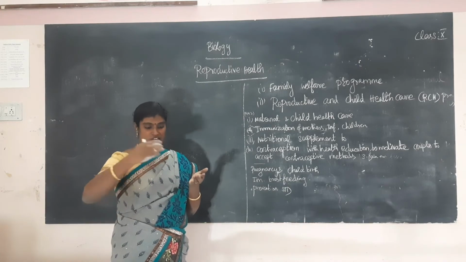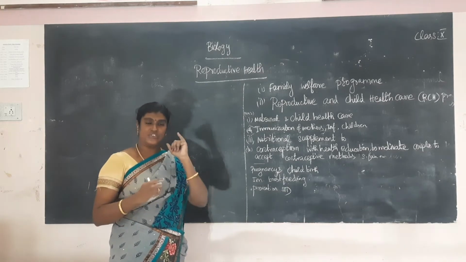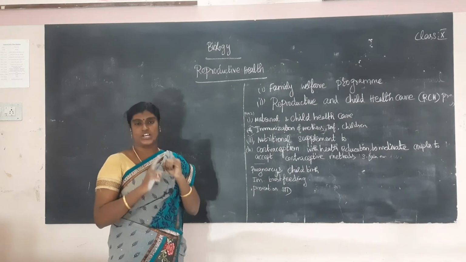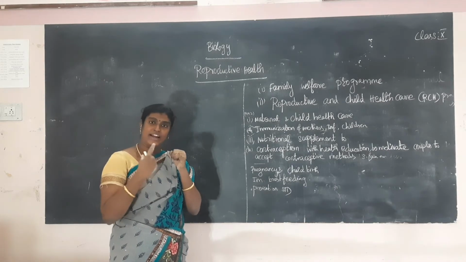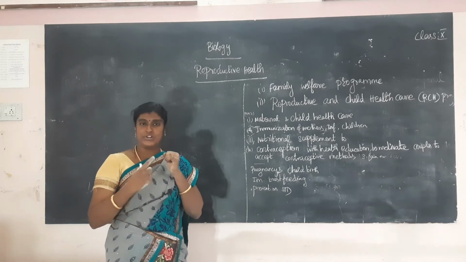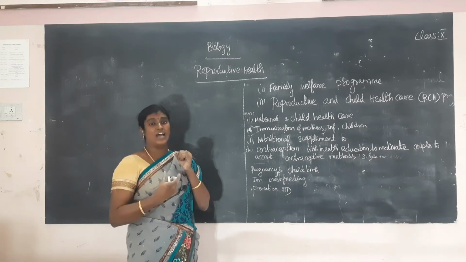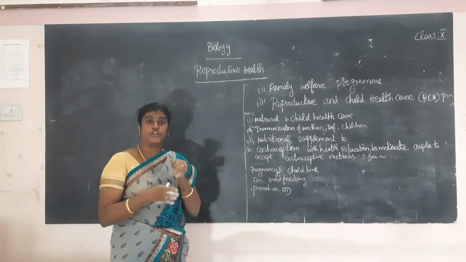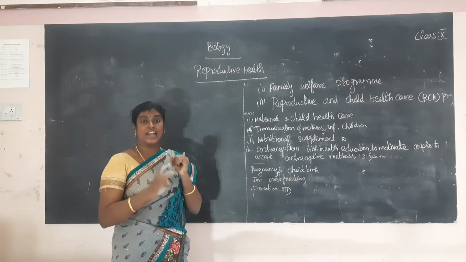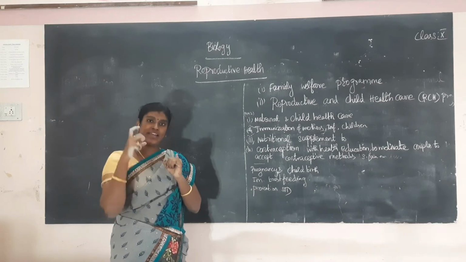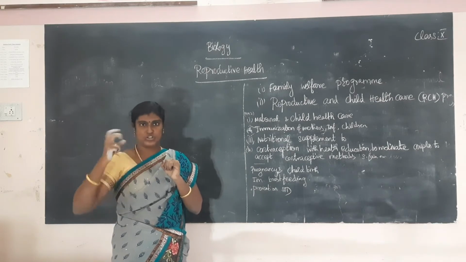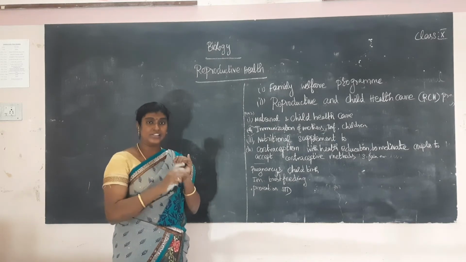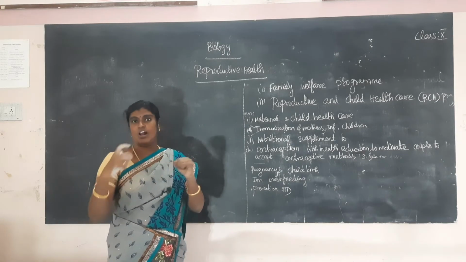So what are the stages after fertilization? The first stage is cleavage. What is cleavage? Cleavage is a mitotic division that occurs in the cleavage stage. The cells divide rapidly by mitosis to produce the blastula, which is called blastulation. The blastula is converted to the blastocyst. In the blastocyst, smaller cells are present on the outer side and larger cells on the inner side. Next stage, implantation. What is implantation? The blastocyst attaches to the uterine wall, that is called implantation.